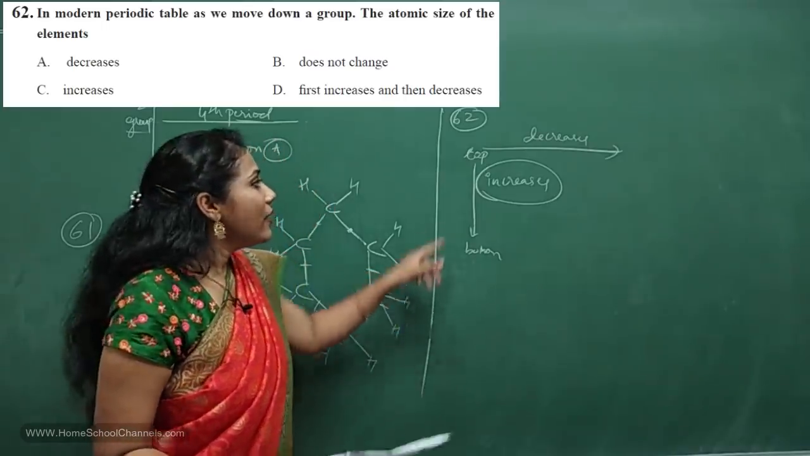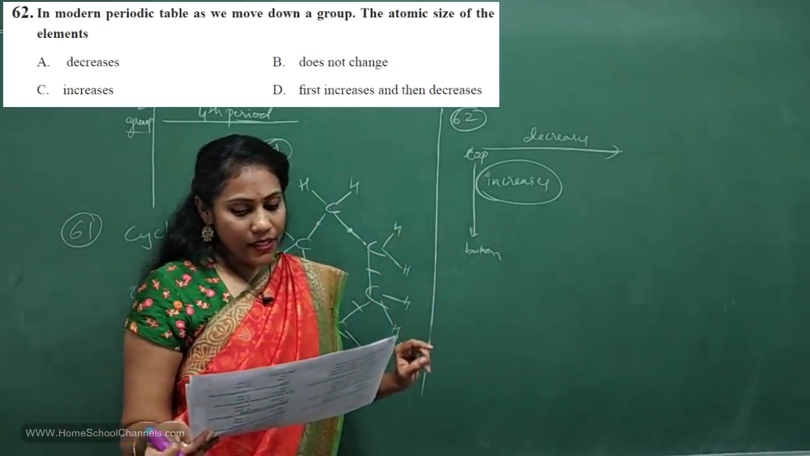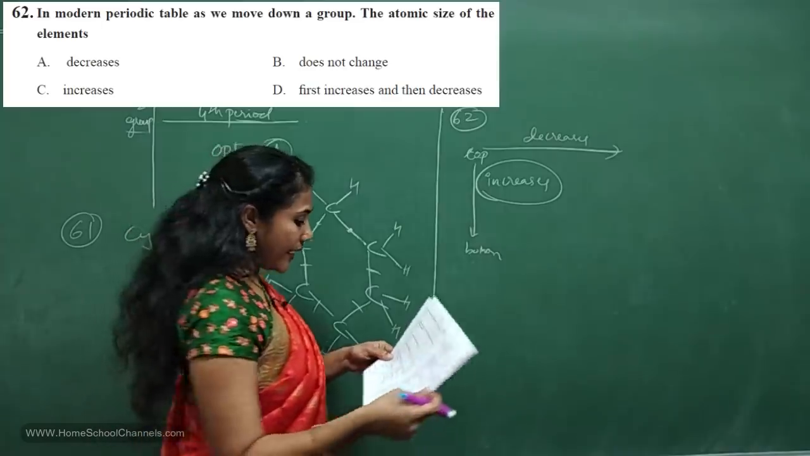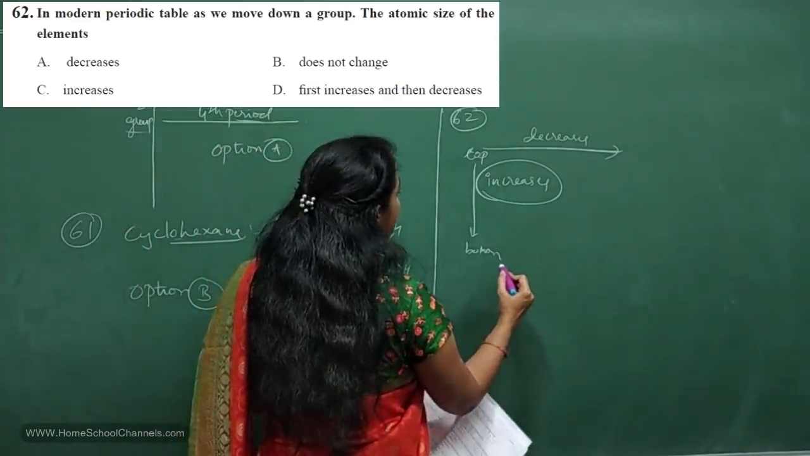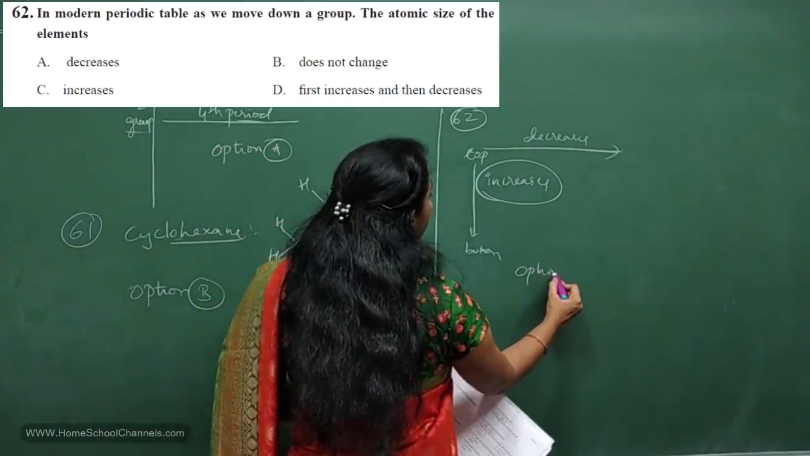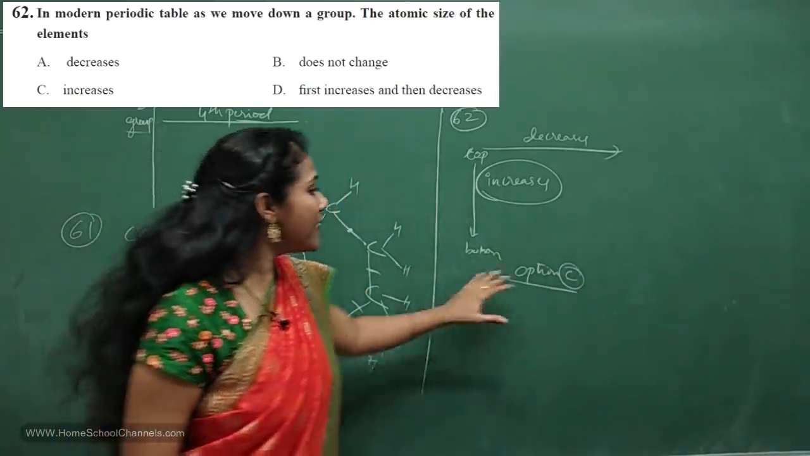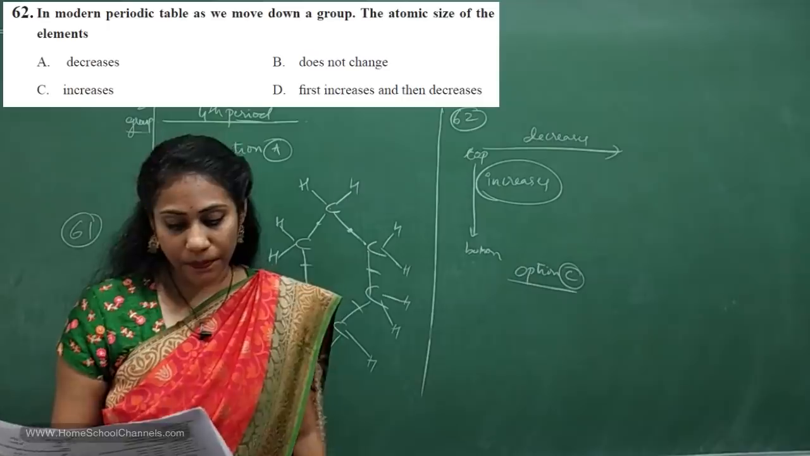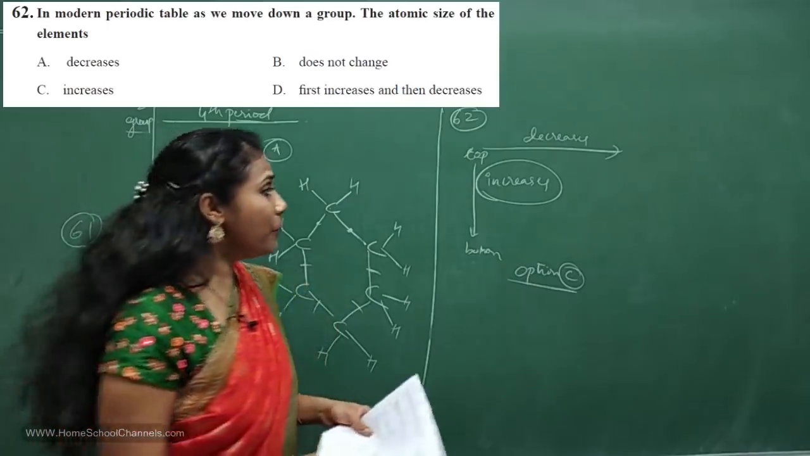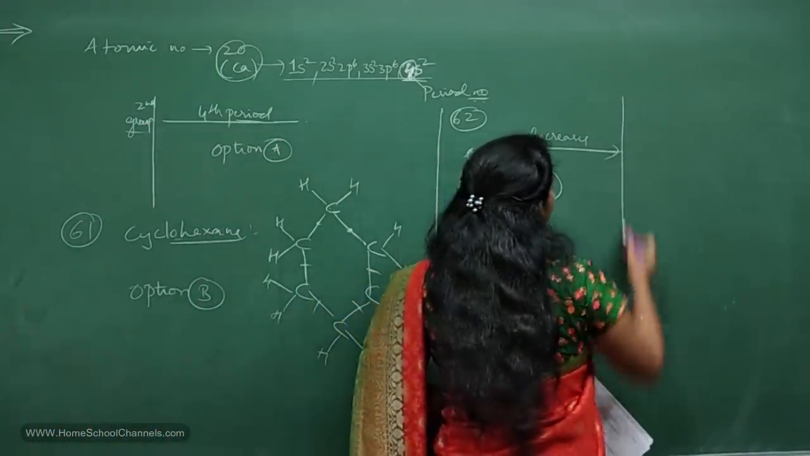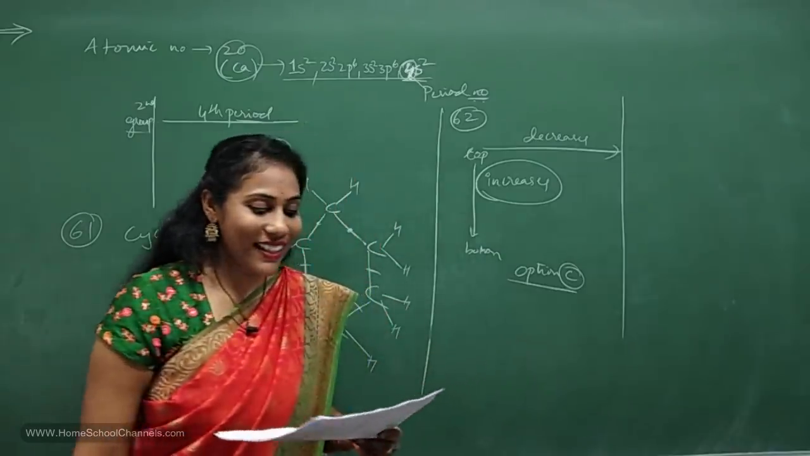Okay, fine. So what is the answer? Increases. So where is it given? Okay, option C. So for 62nd question, option C is the answer. Option C for 62nd question. Okay, fine. Coming to 63rd, you know, this question I like the most actually.